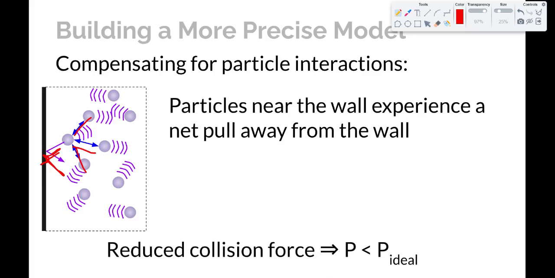So because of that, the collision force that that particle is going to put on the wall is less than it would be if it really was not attracted to the other particles, which is the ideal gas assumption. So that means the pressure that you would actually measure by particles hitting the walls of this container is less than what you would expect from the ideal gas assumption.